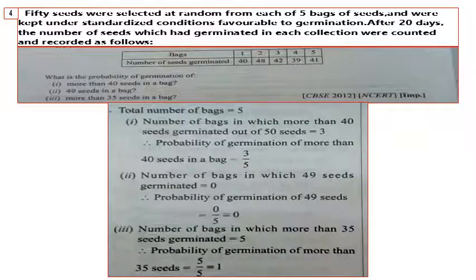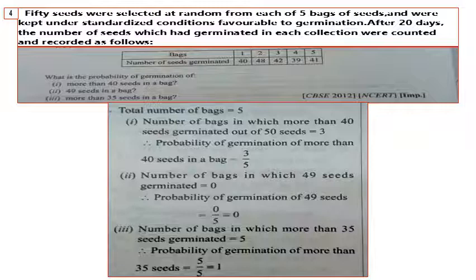Question number 4. 50 seeds were selected at random from each of 5 bags of seeds and were kept under standardized conditions favorable to germination. After 20 days, the number of seeds which had germinated in each collection were counted and recorded as follows. There are 5 bags selected. In the tabular column, in the first row, we have the bag numbers 1, 2, 3, 4 and 5.